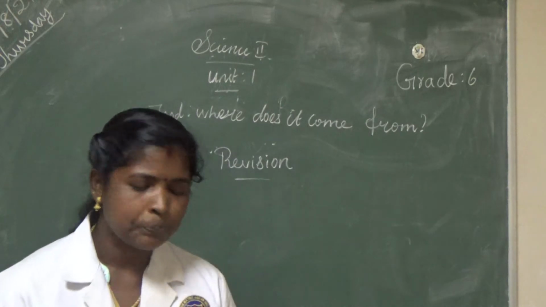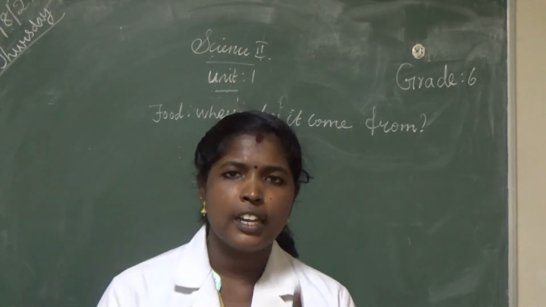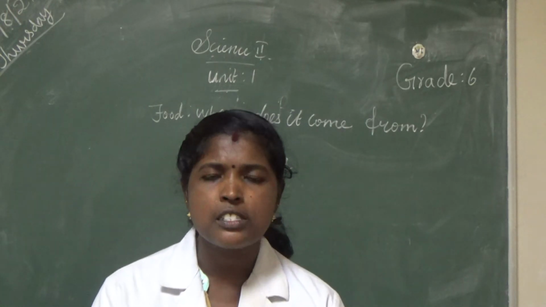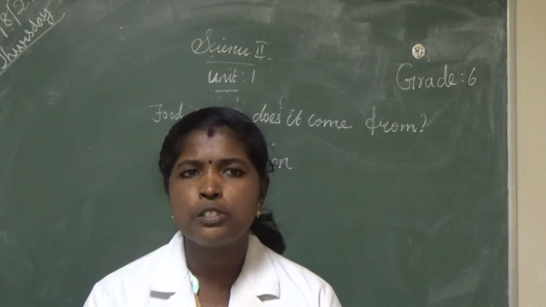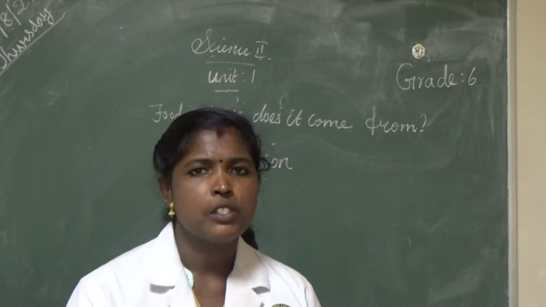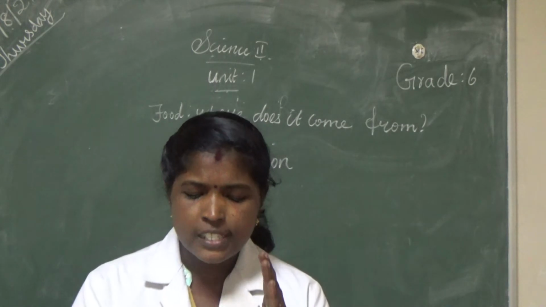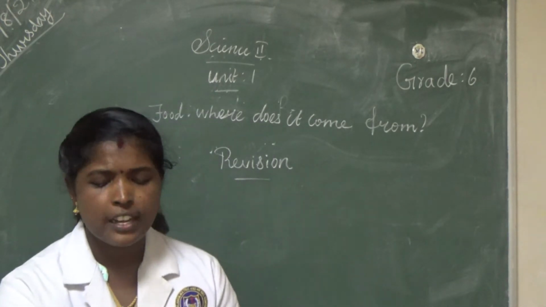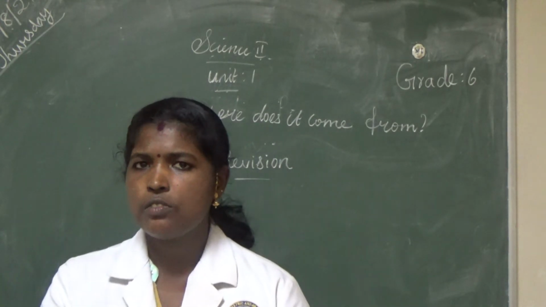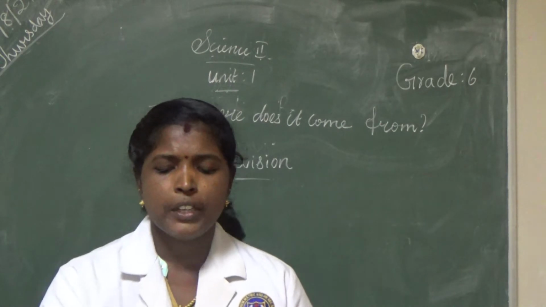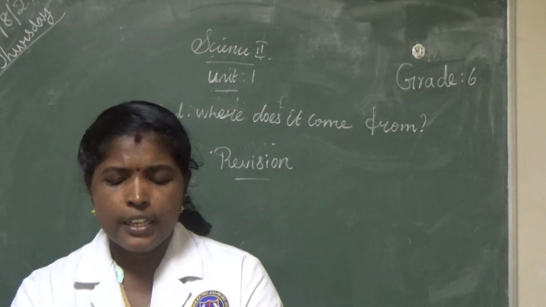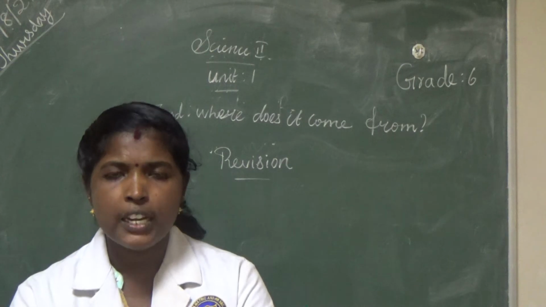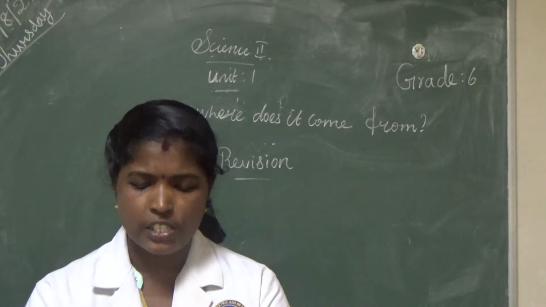Once again, listen. What is the first question? The green plants are known as producers. Second one. The stem of sugarcane is used to make sugar. Then honey is collected from beehives and has medicinal value. What is the answer? Honey. Butter is made by churning fresh cream. Scavengers feed on the flesh of dead animals. What is the answer? Scavengers.